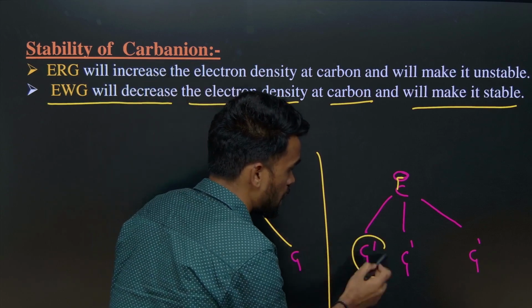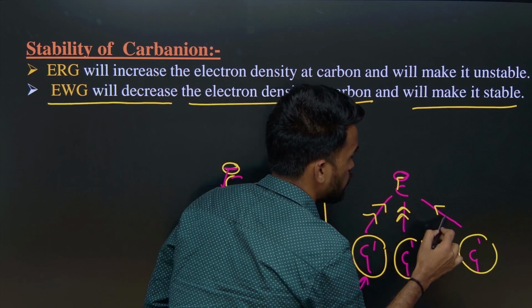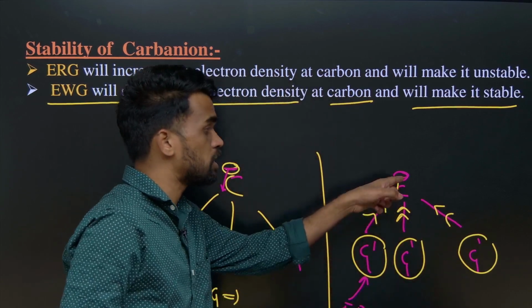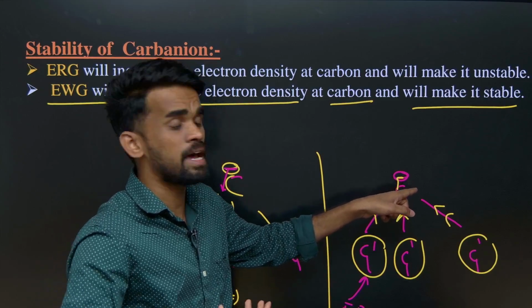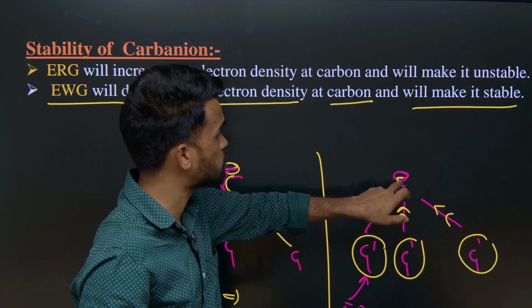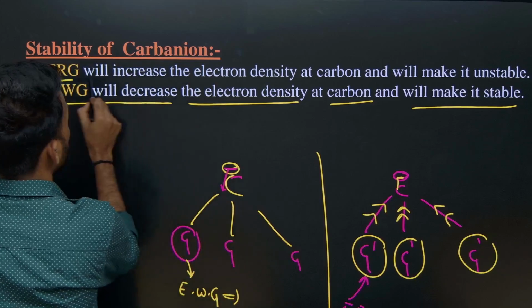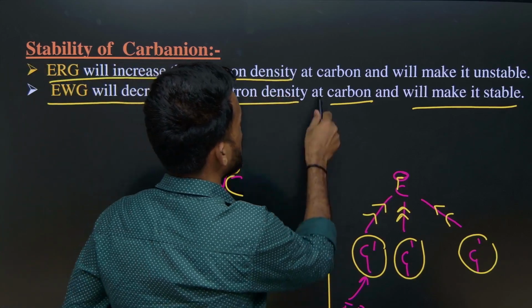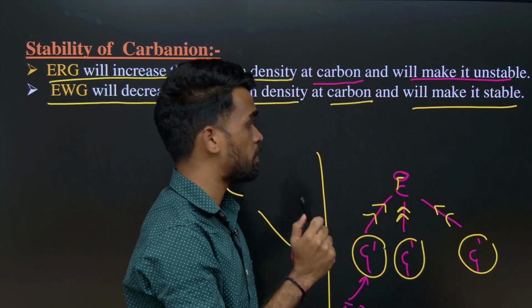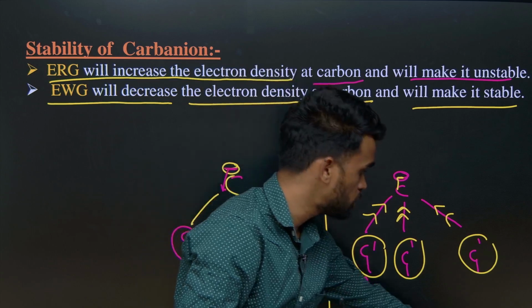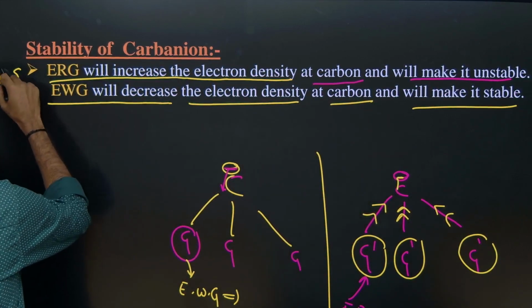If these groups are also releasing electrons, the electron density on the carbon increases more and the system gets destabilized because of high electron density on the small carbon atom. Therefore electron releasing groups increase the electron density at the carbon and make the carbon anion unstable. I hope these two lines are very important and clear for you.